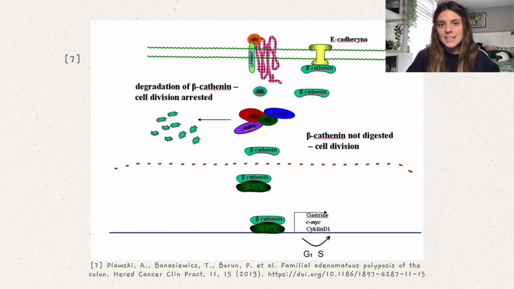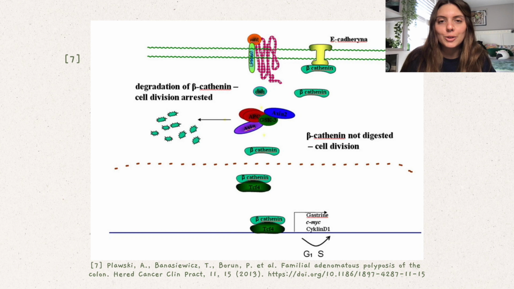When the WNT is activated, the frizzled receptor activates as well. Upon activation, it will bind to the disheveled protein. Next, the beta-catenin destruction complex will bind to the disheveled protein. This results in the inactivation of the beta-catenin destruction complex. When that destruction complex is inactivated, beta-catenin levels will increase significantly in the cytoplasm, causing the levels to also increase in the nucleus.